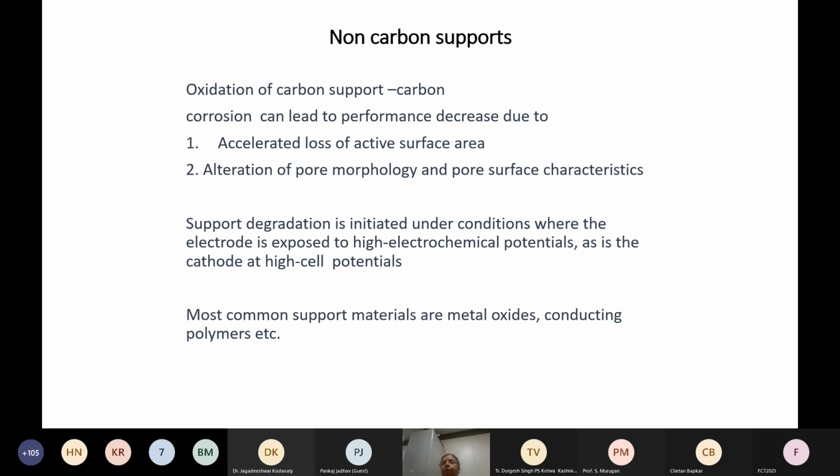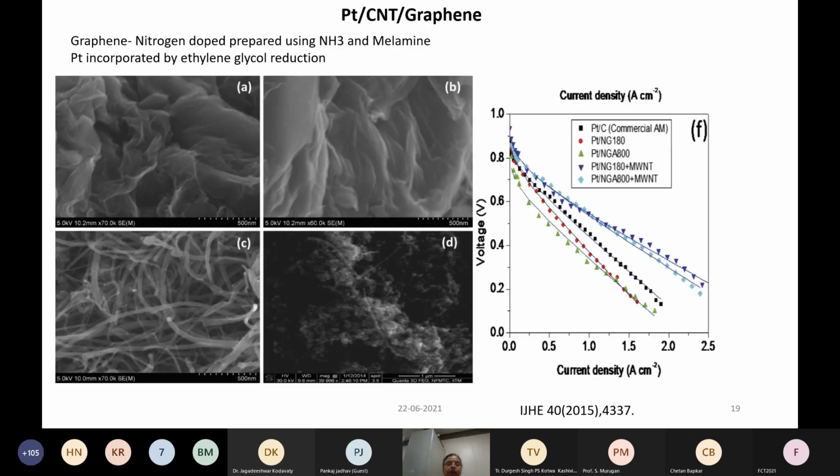As a result of degradation, catalyst particles get removed from the carbon support, so the potentials increase and the performance decreases. So what we can do is use a non-carbon support, and the most common non-carbon supports are metal oxides and conducting polymers, etc.